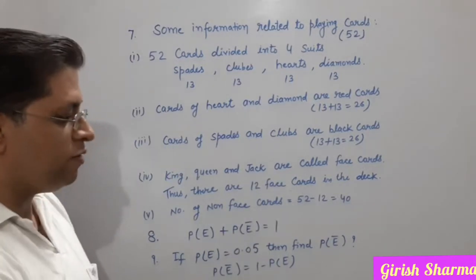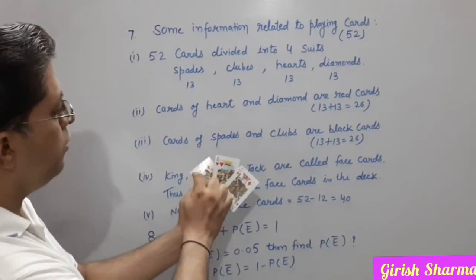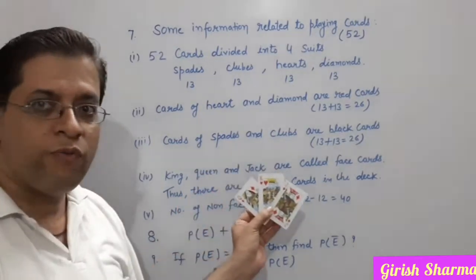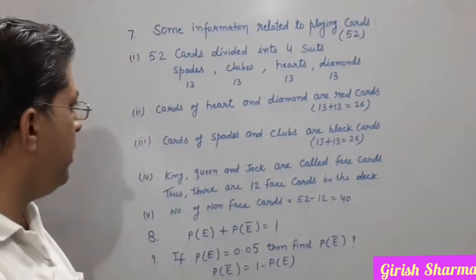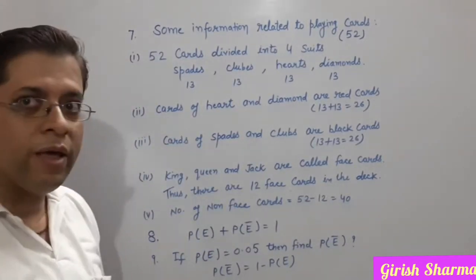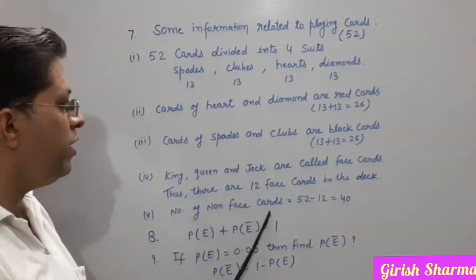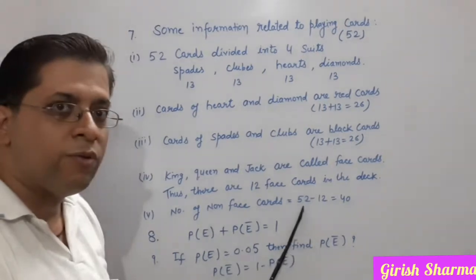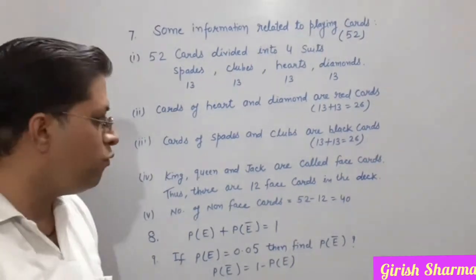They are called face cards because a face is there on the card. That is why they are called face cards. So in total, there are 12 face cards in the deck. Then the number of non-face cards: total cards are 52, minus 12, you will get 40 non-face cards.